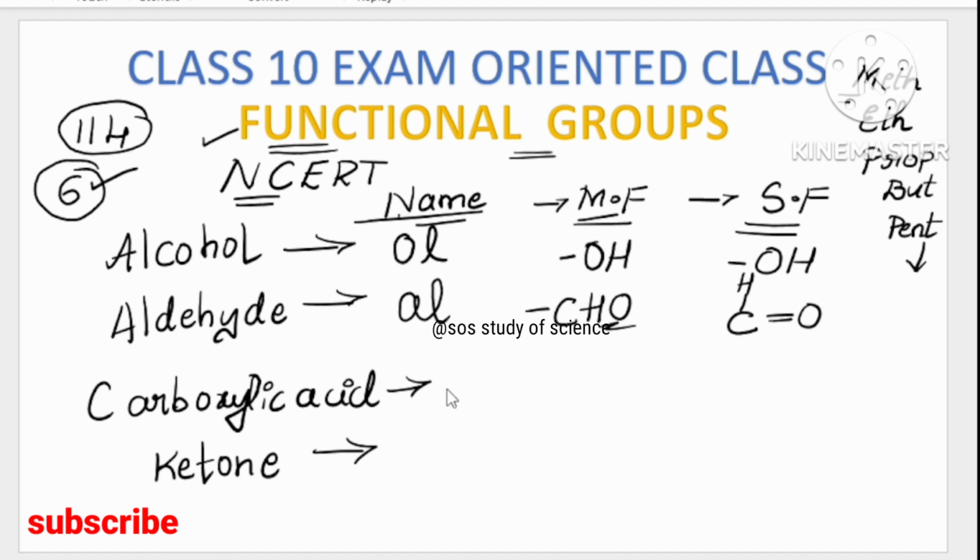When it comes to carboxylic acid, it is always having an ending by oic acid. So for example, when meth combines with oic, it becomes methanoic. Eth combines with oic, it becomes ethanoic. Similarly propanoic, butanoic, pentanoic and so on.